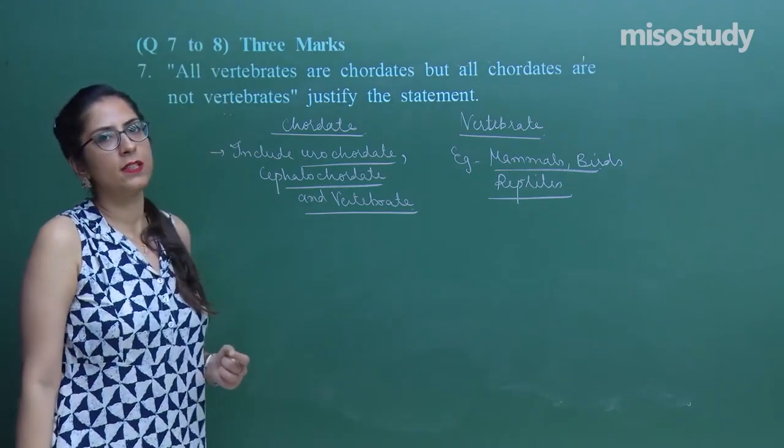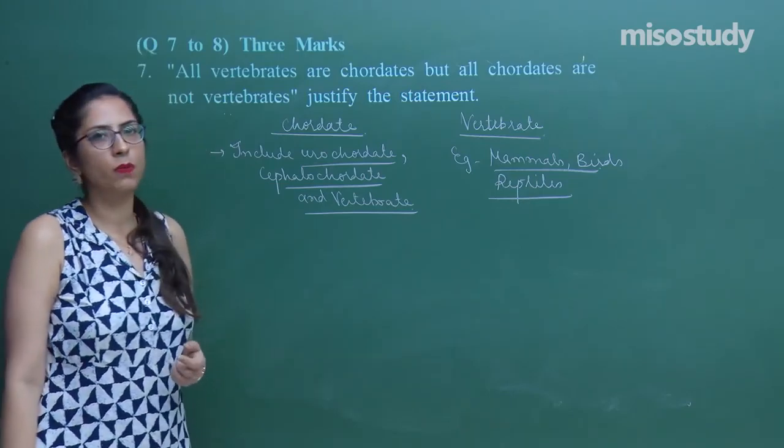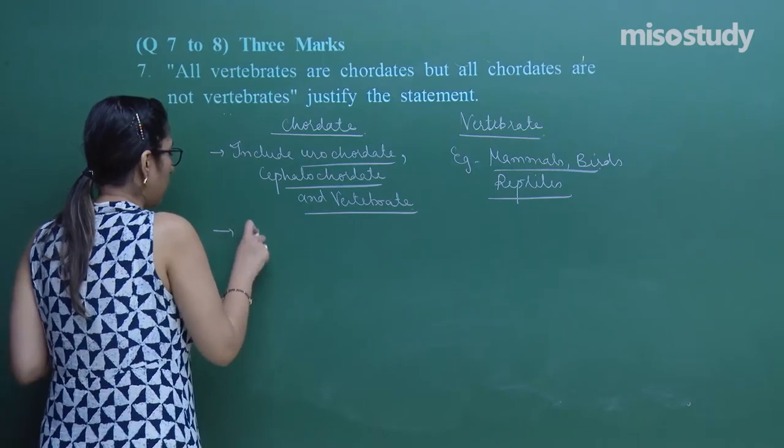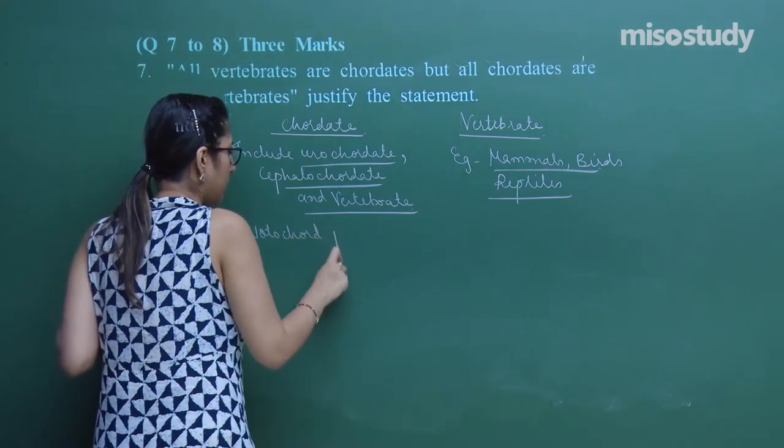First of all, let's discuss the notochord. These are the group of organisms in which the notochord is present.